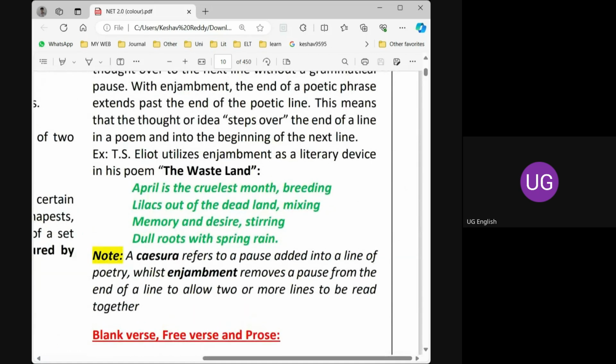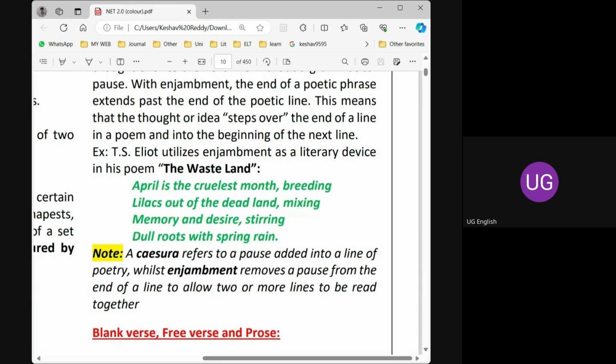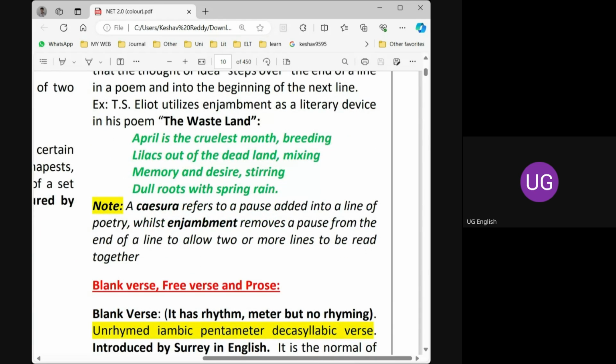So that is not much important, but you should have a general idea about how caesura and enjambment are used in poetry. So enjambment is nothing but moving from one line to the other line. If we go to the end of the line, we don't find a complete sense in that line. Like April is the cruelest month is the best example to remember. April is the cruelest month. So then breeding. Breeding what? Breeding lilacs out of the dead land. So if we go to the next line only, this breeding is completed here.